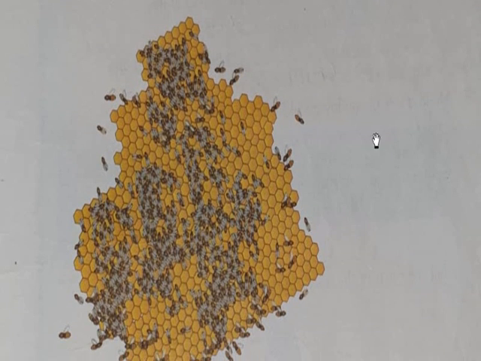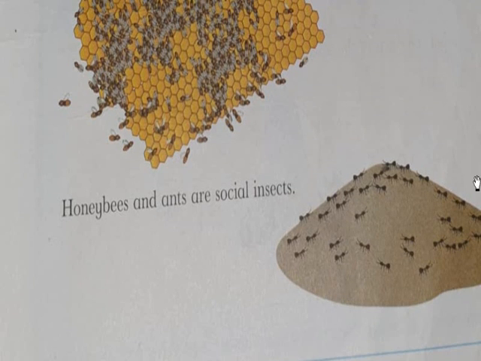See, this is a colony in which the honeybees are living, and this is also a colony in which the ants are living. Okay.